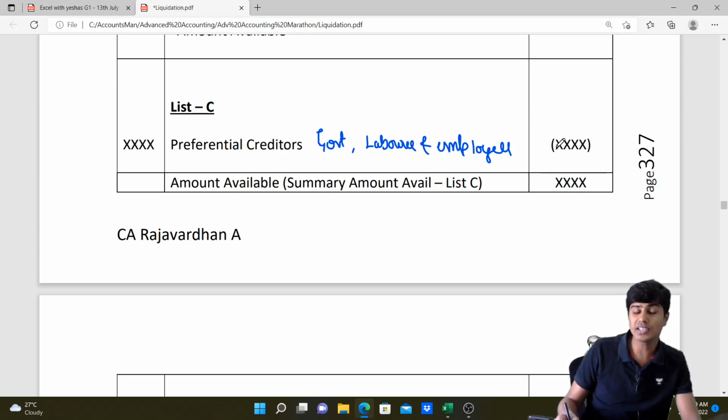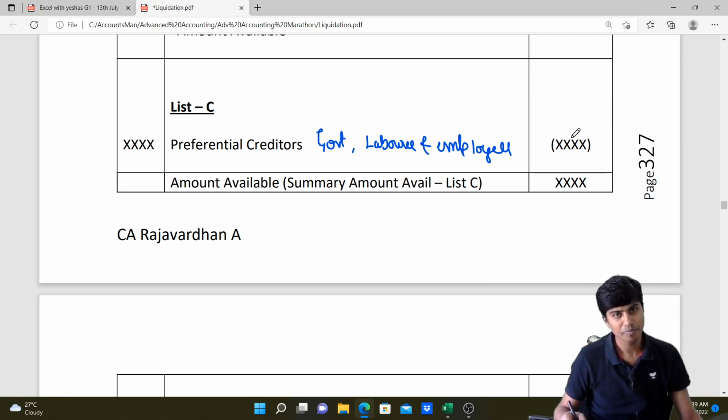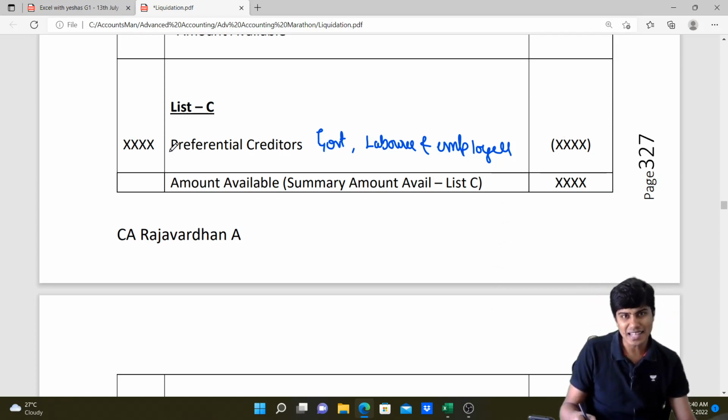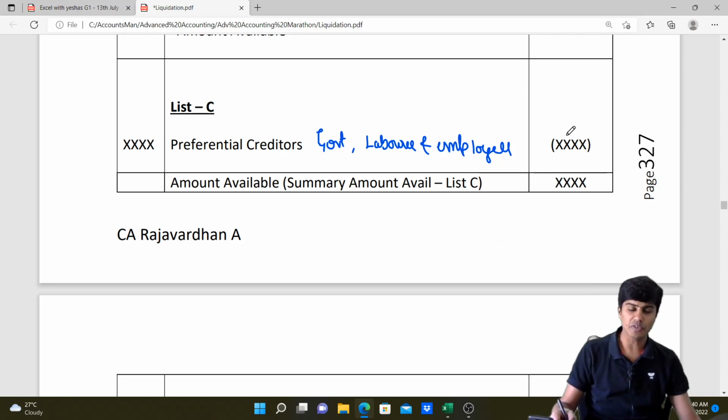If they both are matching, no surplus, no deficiency. If the amount payable, that is book value, is more and the amount paid is less, then such difference will lead to surplus. However, if the amount payable is less and the amount paid is more, that will lead to deficiency and it will get posted to list H. So throughout, when we are preparing the statement of affairs, remember to post the difference between book value and estimated residual value as a positive or negative item to list H.